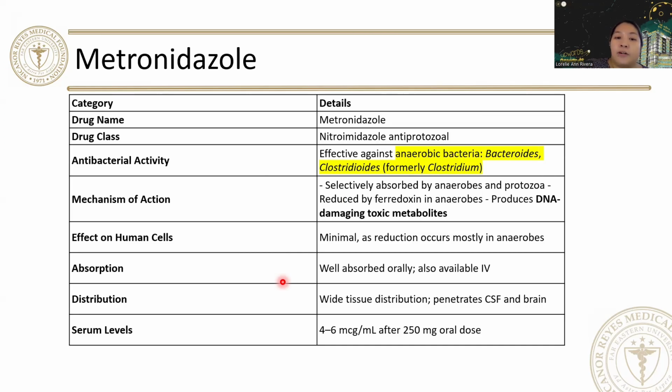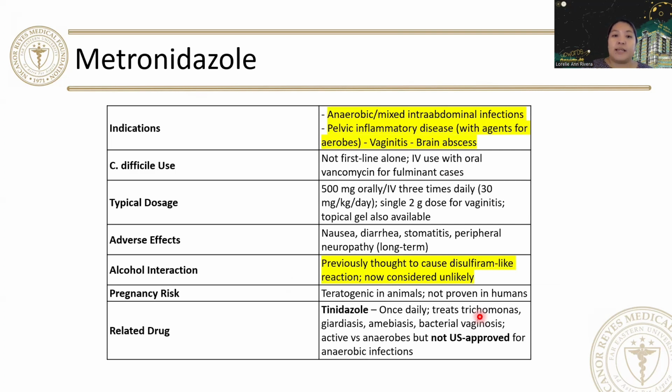Absorption, it is well absorbed orally, but it is also available intravenously. It has wide tissue distribution and can even penetrate your CSF and brain. So the serum level is 46 microgram per ml over a 250 milligram oral dose. It is again indicated for anaerobic mixed intra-abdominal infection, please remember, as well as pelvic inflammatory disease, together with agents for aerobes, vaginitis, and brain abscess.